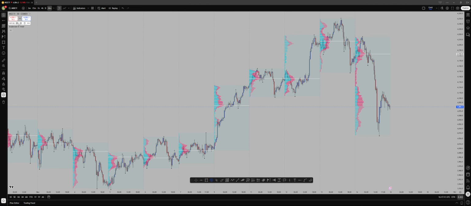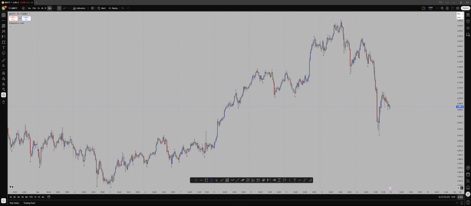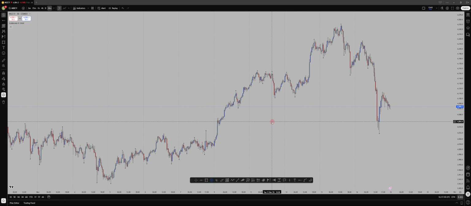So yeah, in the next video I'm going to cover in a little more detail how you can use specific strategies with the volume profile. Of course, over here we've covered a typical example of how you can use it. In the next video we are going to go into details of how we can trade with volume profile, how you can use it to confirm your key levels like your order blocks, your breakout blocks, and your supply and demand zones. I'm going to cover those in the next video, so see you.